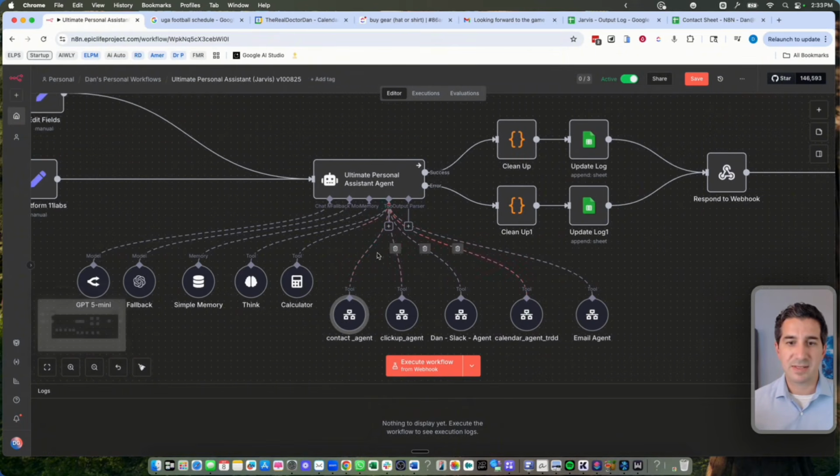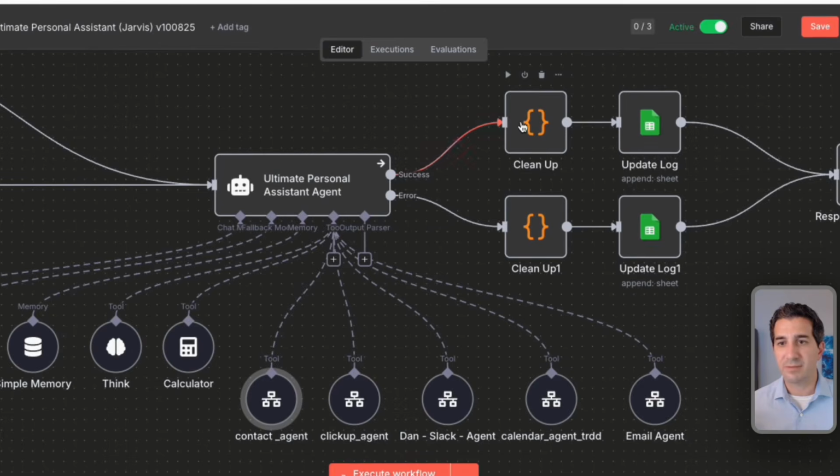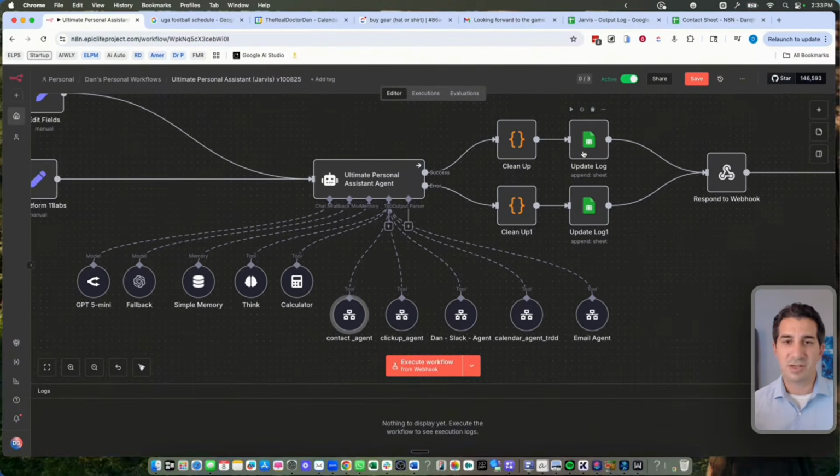So then what happens is it goes down, calls the contact agent, it gets information, and in this example, it went over to ClickUp, it went over to my calendar agent, and then it went over to my email agent to do all those things. So it's using all those tools, coming back, using all those tools, and keeps coming back. All right, and then what we do is we have the information and we log that information in a Google spreadsheet, which I have the log up here for you. That just tells you what it did, because you're actually giving this the authority to do things for you without the ability to check before those emails are sent or those calendar invites are sent. So you'd want to know and be able to check here.